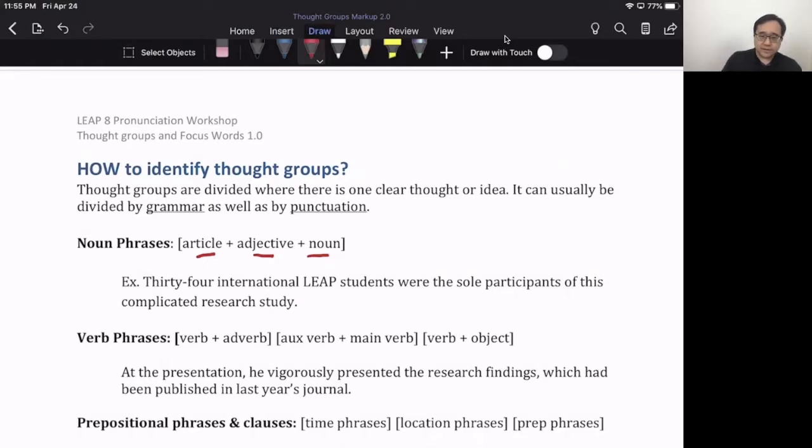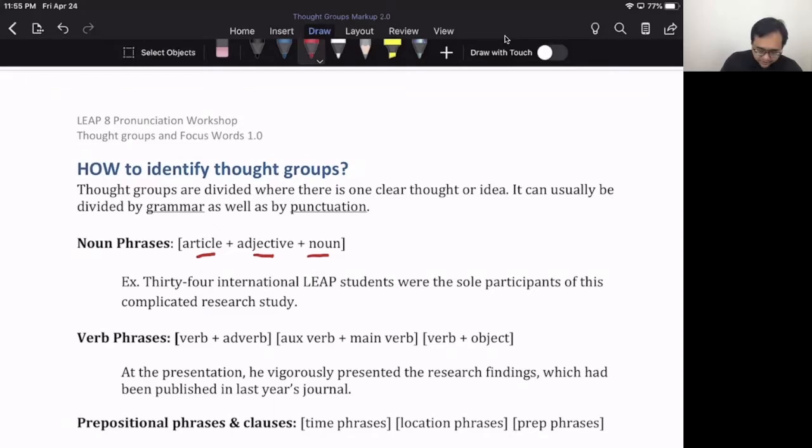I have a brand new computer. It's kind of awkward, right? I have what? A brand new computer. It's one idea. So let's take a look at the sentence here. 34 international LEAP students were the sole participants of this complicated research study. It's quite a lot of words there. You might want to break it up. So how would we break this up?